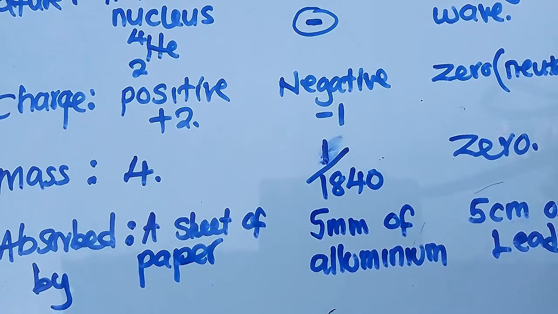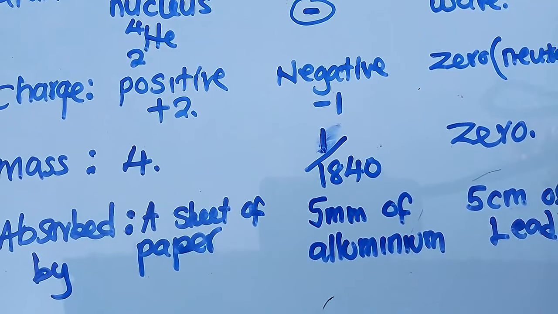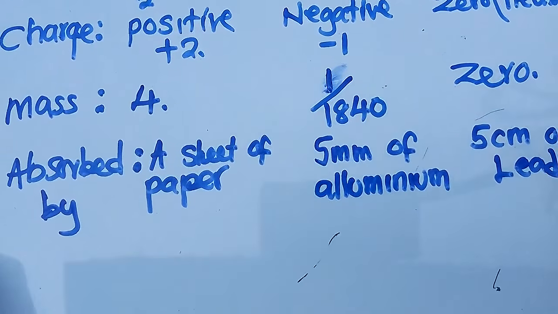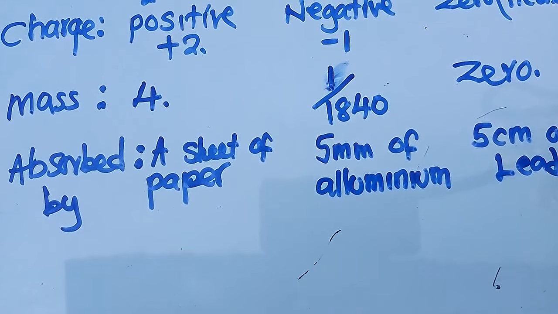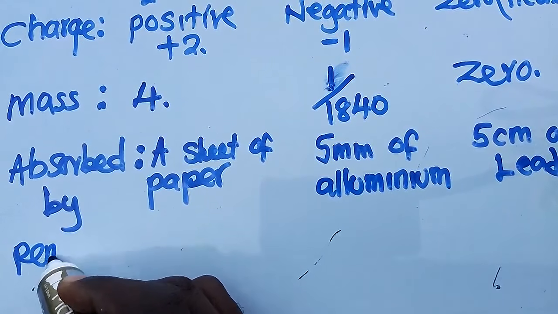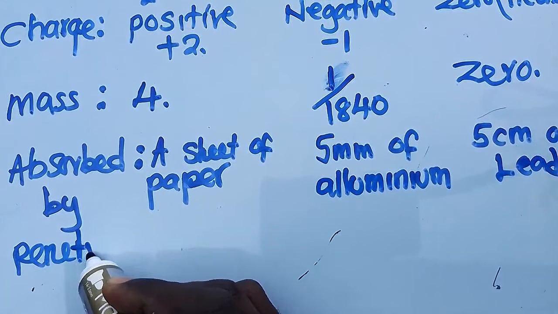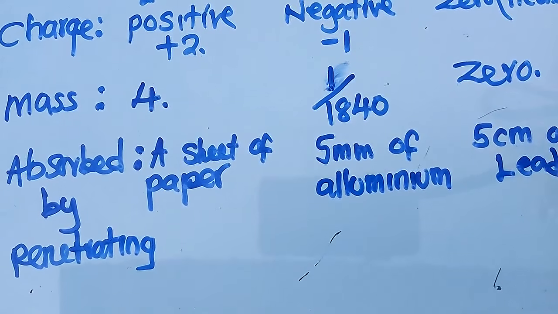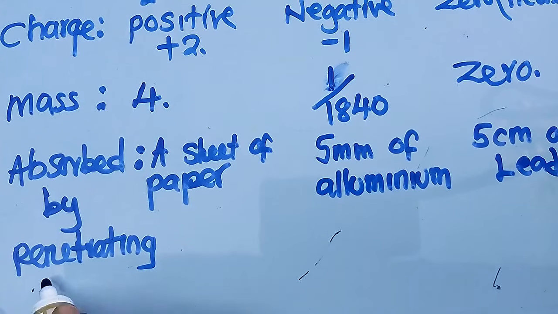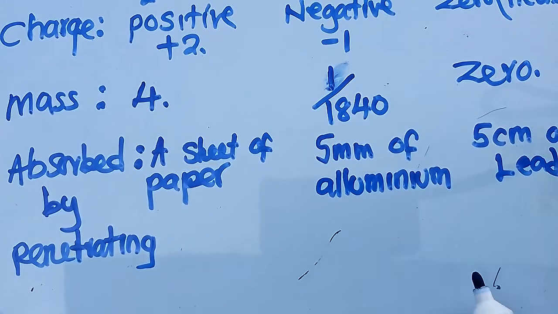We also talk of their penetrating power. Penetrating power is how strong they are. When we are talking about penetrating power, we mention these in terms of their comparison.